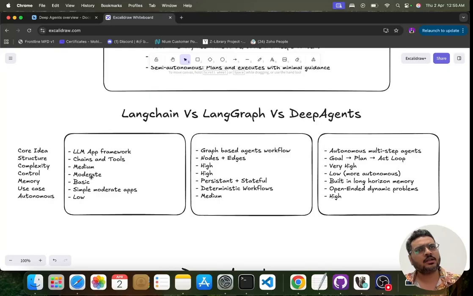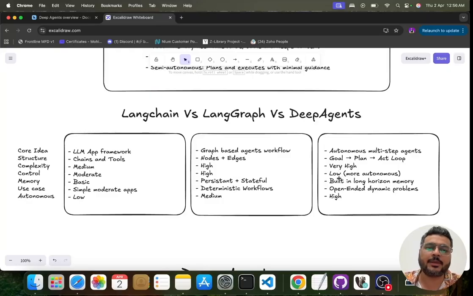What about the control? For LangChain I have written moderate, but I can say simple here also, because here you know how to do that. The only reason I have written moderate is that otherwise I can write a pipeline myself, and that would be more simple to me. For LangGraph, the control is kind of high for you. You have decided what you want to do over here, right? That whole thing you yourself have decided: after this node this should be executed, or these three should be executed. So you are actually joining each edge with each edge, right?